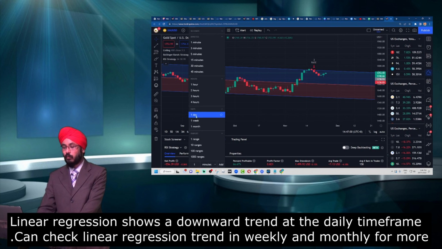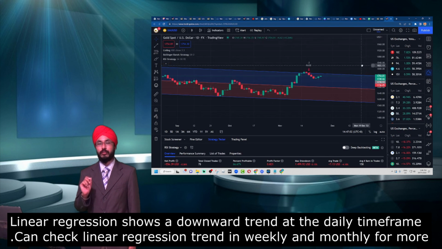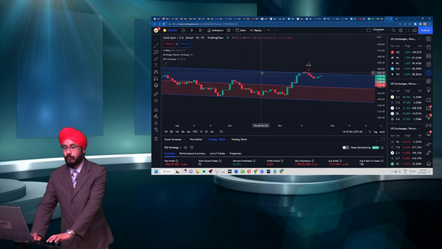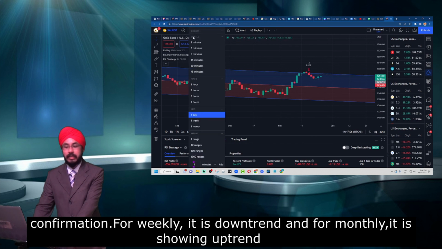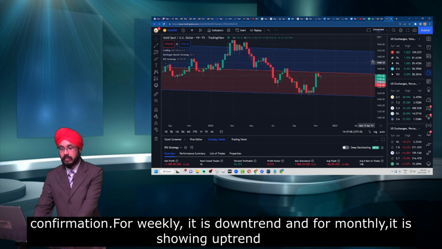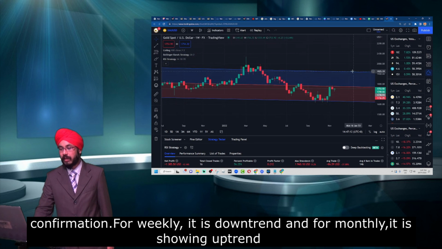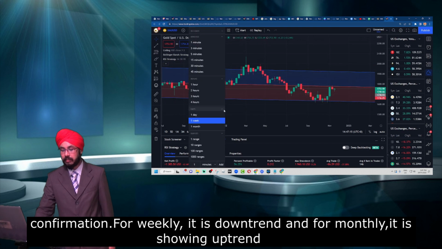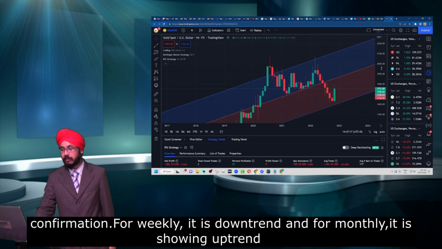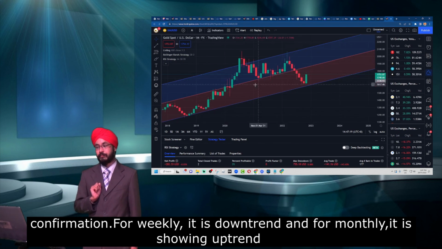For the daily, the linear regression shows a downtrend. For the weekly, we have a slight downtrend as well. And for the monthly, we have an uptrend.